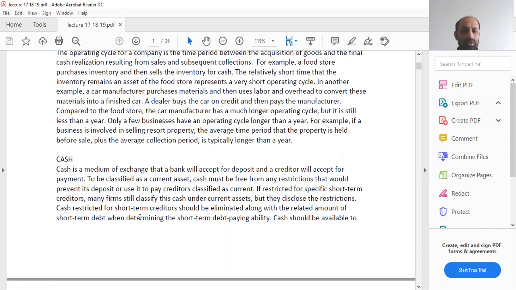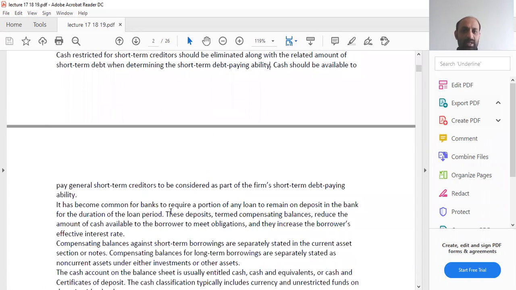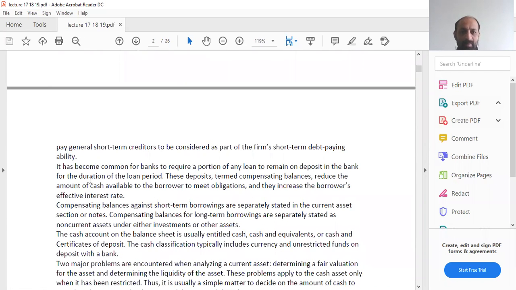Cash restricted for short-term creditors should be eliminated along with the related amount of short-term debt when determining the short-term debt paying ability. Why? Because the cash which has been restricted, you cannot use it to pay your debts. So that is why it should be set aside. Cash should be available to pay general short-term creditors to be considered as part of the firm's short-term debt paying ability. It has become common for banks to require a portion of any loan to remain on deposit in the bank for the duration of the loan period.